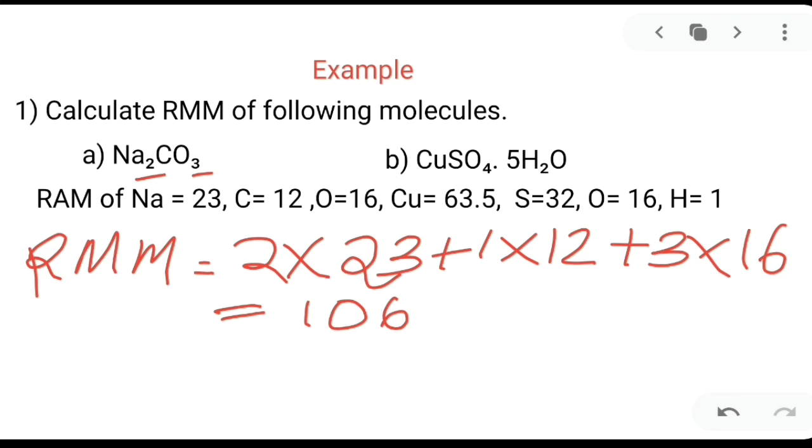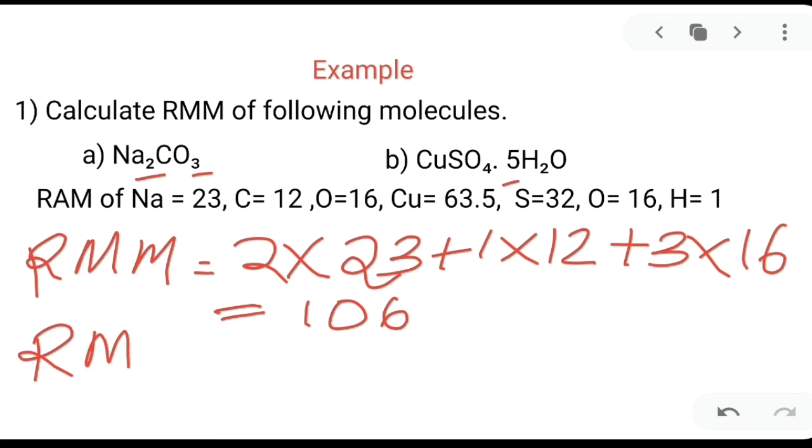Now let us discuss how can we calculate the relative molecular mass of copper sulfate dot 5 water. Same thing, we need to find out, formula तो already given, we need to find out the number of atoms present. copper का नीचे कुछ नहीं है, means copper 1. सल्फर का नीचे कुछ लिखा नहीं है, तो सल्फर 1. ऑक्सीजन का नीचे 4 लिखा गया है, तो number of oxygen atom present is 4. Now how many water molecule? 5. Yes, this number or coefficient can tell you number of molecules is present. How many water molecules present? That is 5. Now let us see how we can calculate.